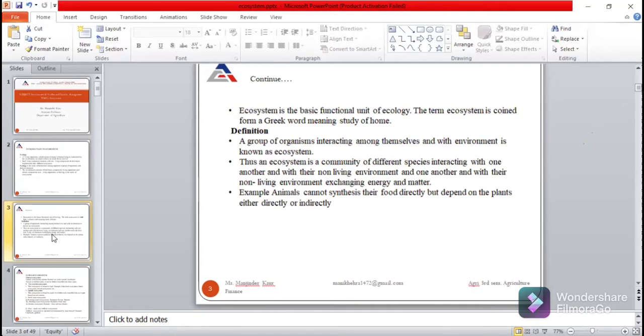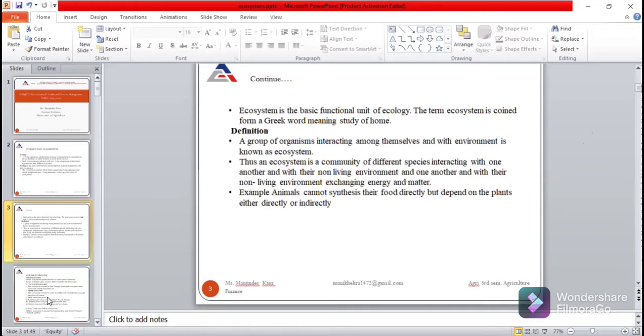So when a group of organisms interacts among themselves or with the environment, it is called an ecosystem. There is an interaction between biotic and abiotic factors. For example, animals cannot synthesize their food and they directly or indirectly depend on plants. So this is the definition of an ecosystem.